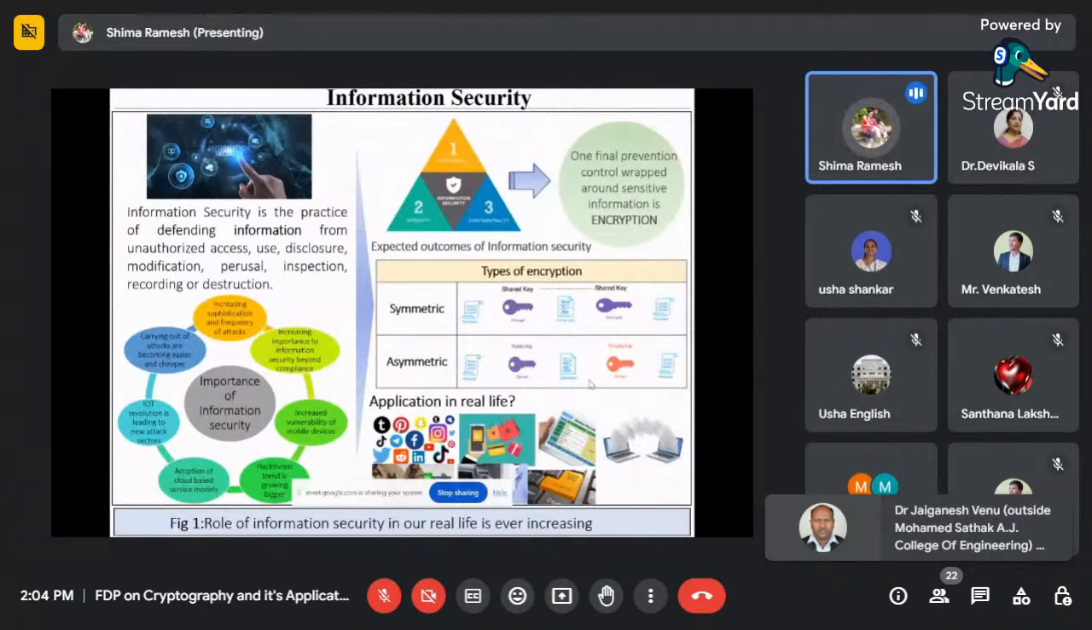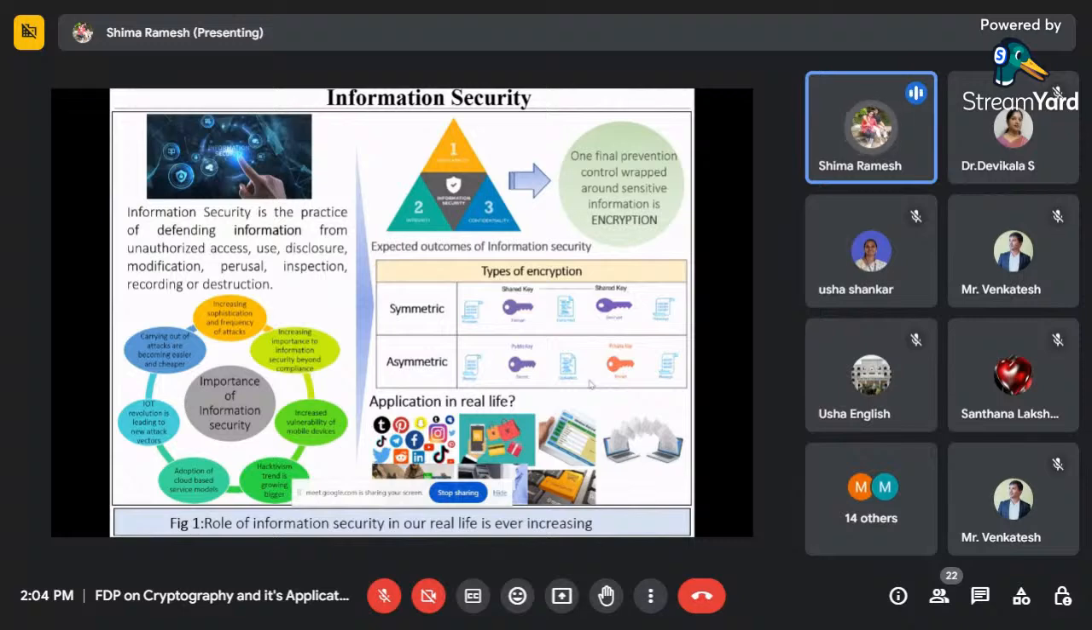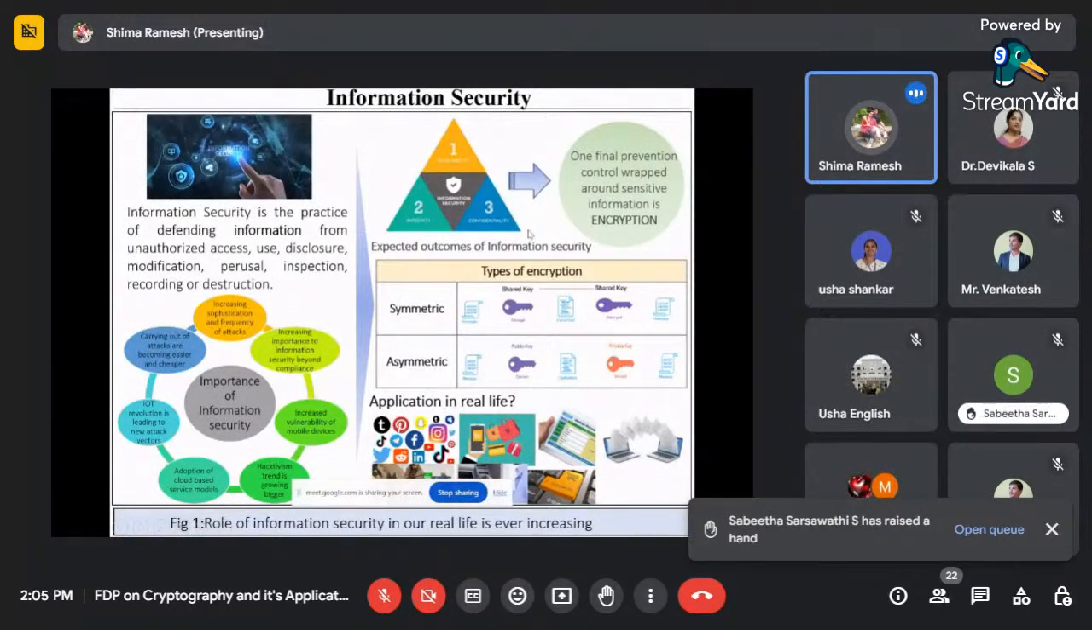Because nowadays we can see an increased vulnerability of mobile devices, hacking, and more attacks being carried out. It's becoming easier and cheaper now. With all these reasons, information security is very important nowadays. So what is the expected outcome? We have to come up with a new solution, or the final prevention control wrapped around sensitive information, which we call encryption. Before starting this, we should know what encryption is.